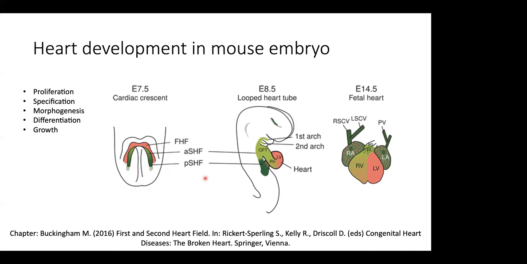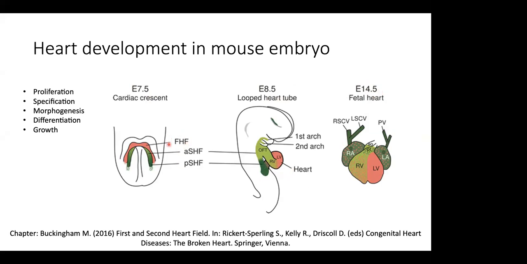And you can see the color code on the developing heart. And as the embryo goes from embryonic day 7.5 to 8.5, all the way to 14.5, how does the heart field contribute to different structures?